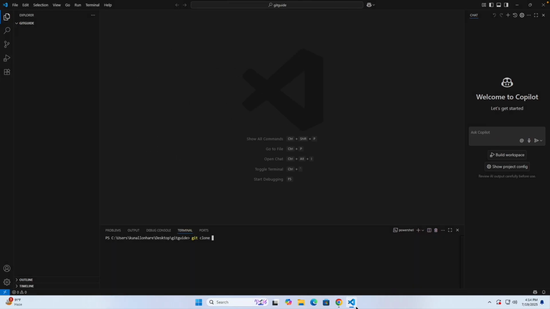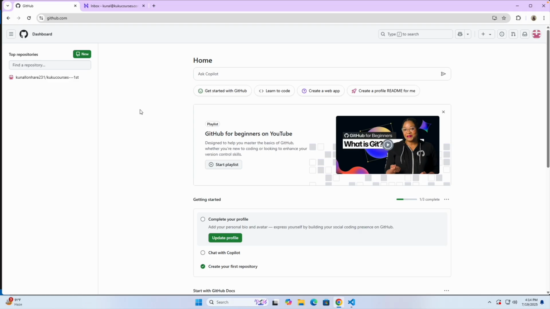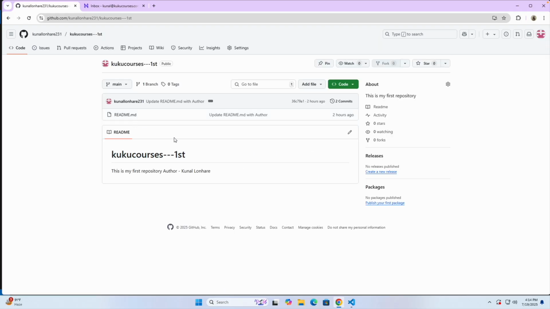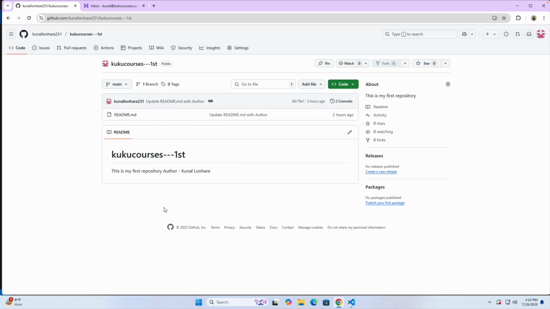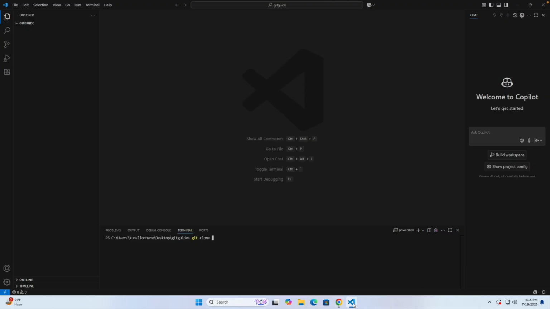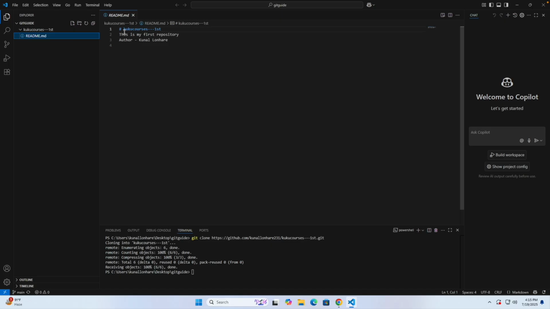To get the URL of the clone, let's say you want to go with any repository, you have this repository here. You can just open this. In the code option you can see the HTTPS link, just copy it. You can go with various methods, but HTTPS is very good, and this is the way we use it the majority of the time. Paste the URL like this, click on enter, and you will see it clone each and everything. Now you can see a folder has been generated, and if you open this one, you can see the same data we have.